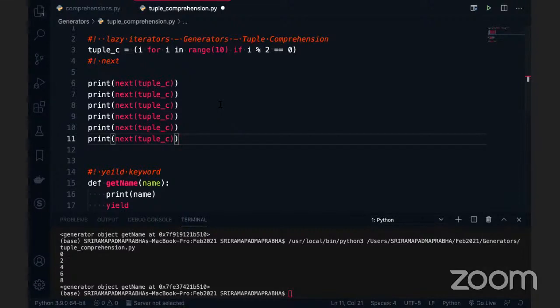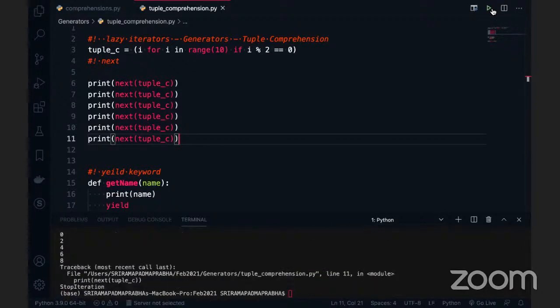But when it reaches the threshold value, I mean 10 or any other value, you will get an exception called StopIteration. StopIteration exception comes only when you are using generators. It means there is no next available item in the generator, so you'll get StopIteration.